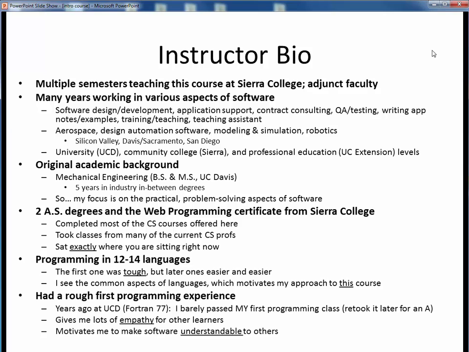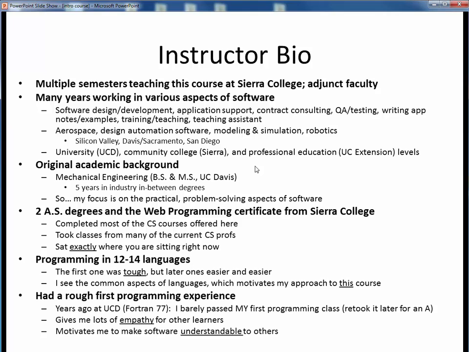Next, I want to give you a little bit of my background and bio. I've been teaching this course for multiple semesters here at Sierra College. I'm part of the adjunct faculty, which simply means I'm a part-time instructor here. I've spent much of the past several decades working in software development in some shape or form, as noted here. Much of my time has been spent in the aerospace and commercial design automation sectors. I've also studied at the university, community college, and professional education levels.